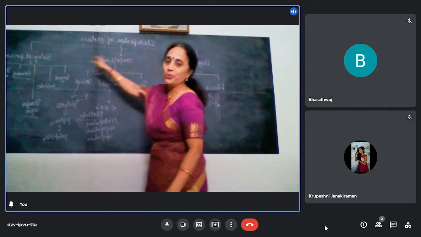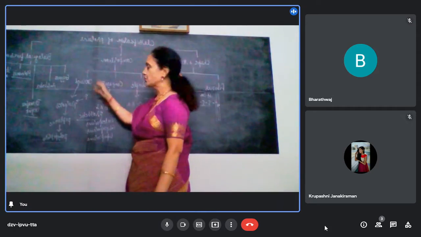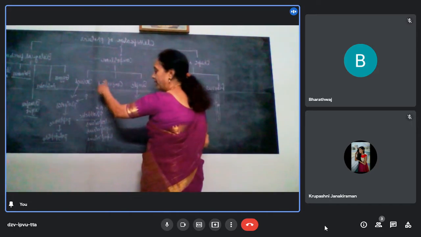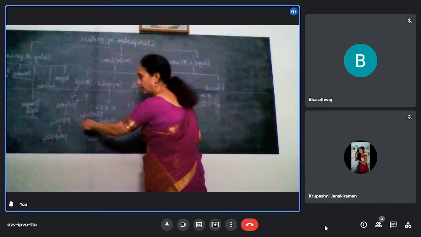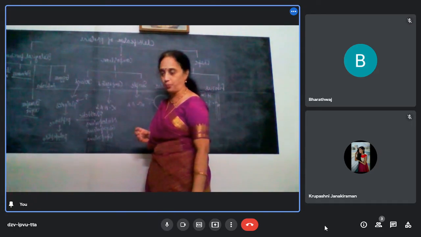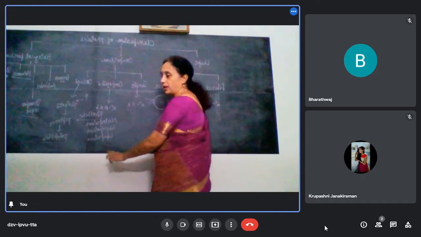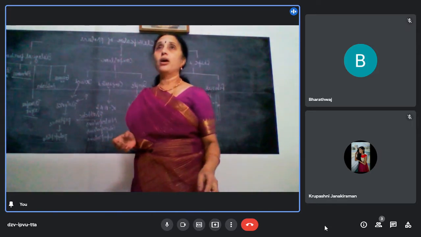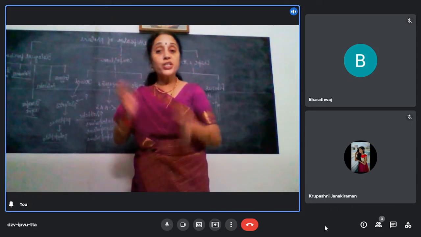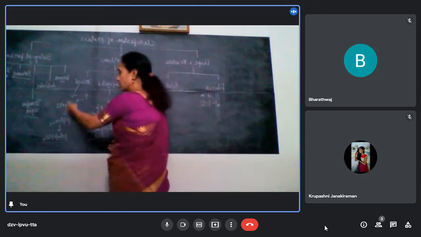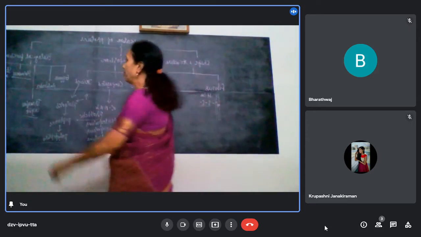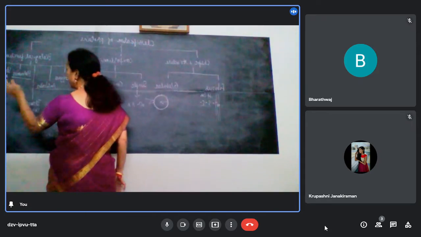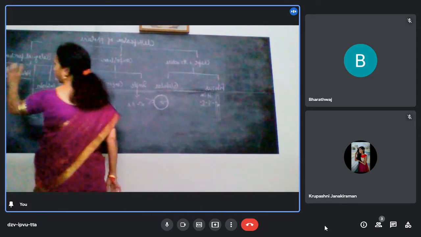Based on composition, you will have simple, conjugated, derived. Simple will give only alpha amino acids. Conjugated will give alpha amino acids, along with a non-protein part called the prosthetic group. Example, nucleoproteins, glycoproteins, lipoproteins, all that. And derived proteins are the products of partial hydrolysis of proteins, like proteoses, peptones and polypeptides. And based on biological function, they are classified as five: enzymes, antibodies, transport agents, hormones and structural material.